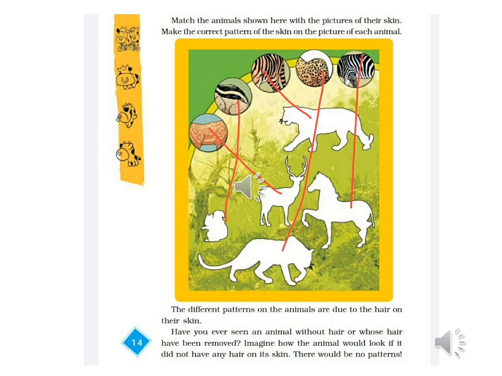The different patterns on the animals are due to the hair on their skin. Now tell, have you ever seen an animal without hair, or whose hair has been removed? Imagine how the animal would look if it did not have any hair on its skin. There would be no pattern, as the patterns on the body of animals are due to the hair present on the body of the animal. If there is no hair, no pattern will be there.